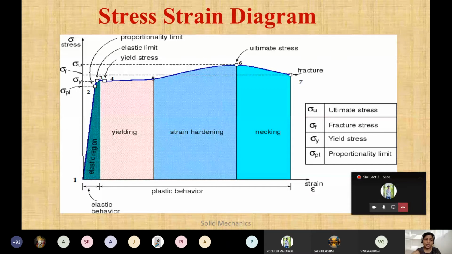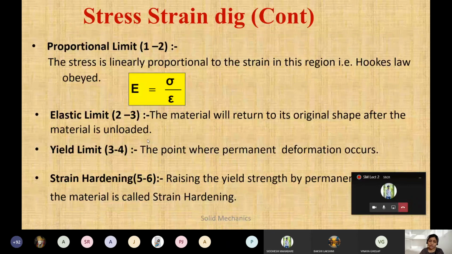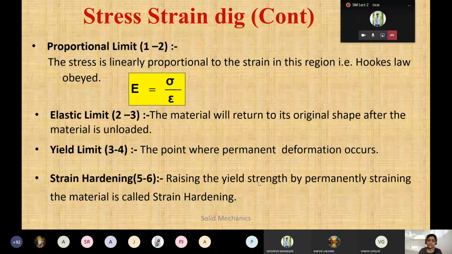Clear? So in the yielding zone you will see deformation even after removing the force. When we stretch a rubber and remove the force early, it comes back to its original shape, but if you apply more force, you can see that the rubber has stretched and does not go back to its shape again. So that is called the yielding zone, because it shows permanent deformation there. That portion from 4 to 5 is your yielding zone. Now this is important, the strain hardening portion. Raising the yield strength by permanently straining the material is called strain hardening.